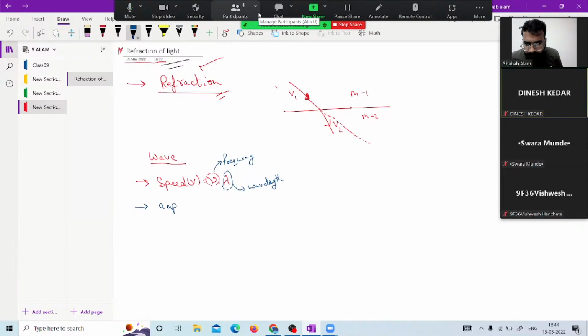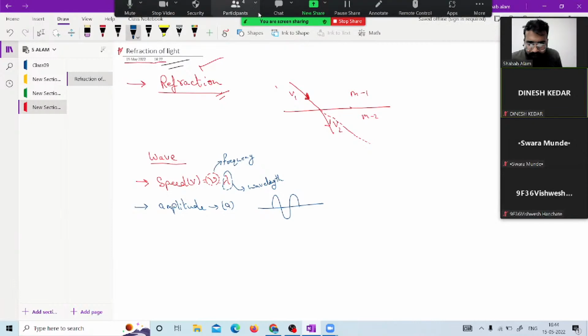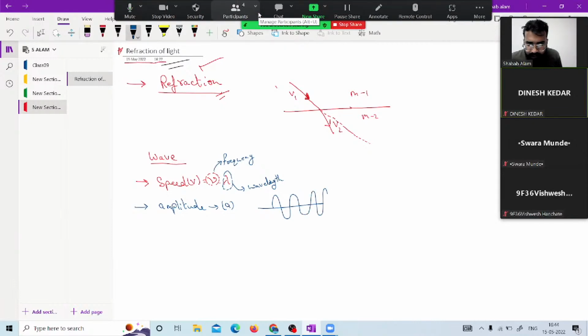Amplitude. Amplitude is the distance which defines the maximum disturbance from its mean. If this is the mean, this is the amplitude we will talk about. This is the negative side of the amplitude. As we have already done this topic, we are just having a recap of this.